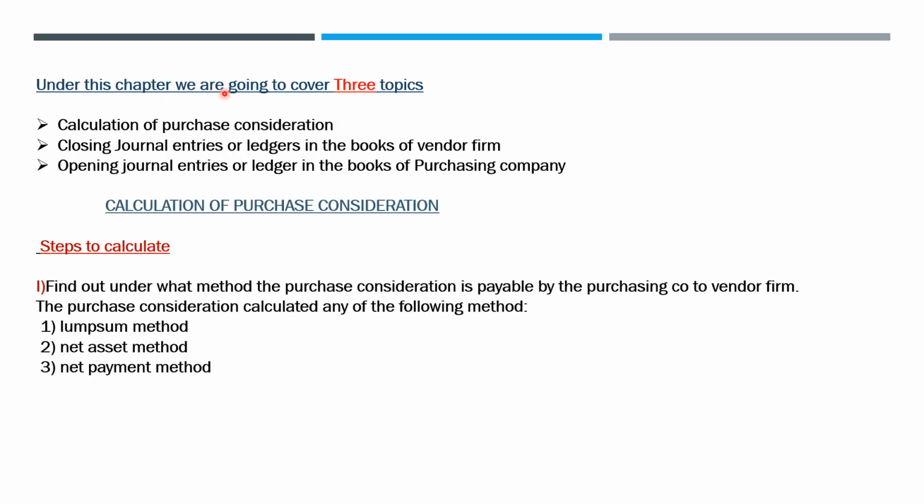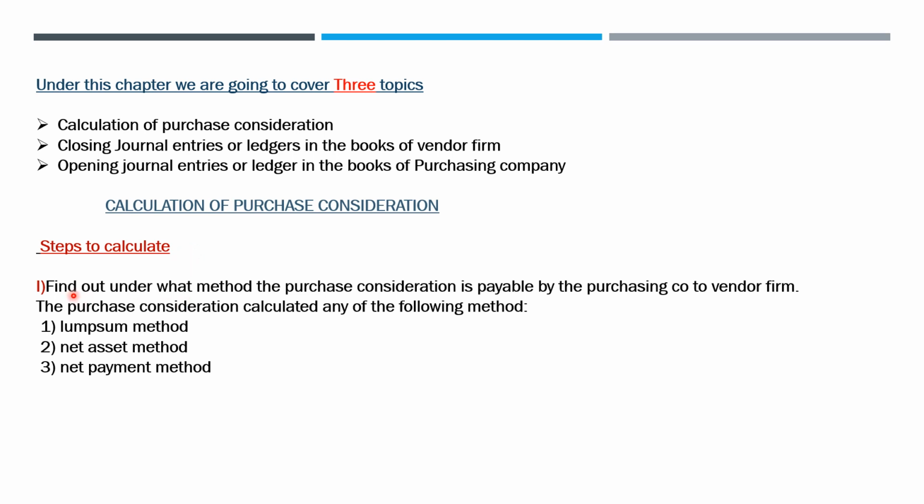Under this chapter, we are going to cover three topics. The first one is calculation of purchase consideration. Then the second one is closing journal entries or ledgers in the books of vendor firm. And the third one is opening journal entries or ledger accounts in the books of purchasing company. So let's start the calculation of purchase consideration. Under this we are going to follow two steps.